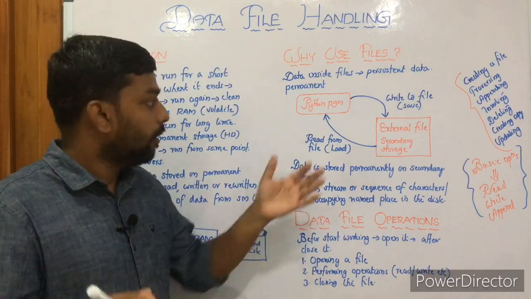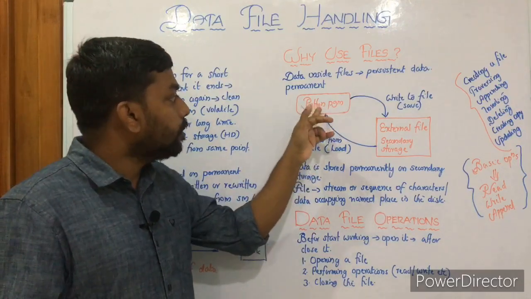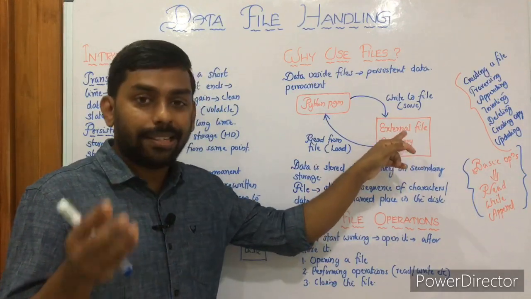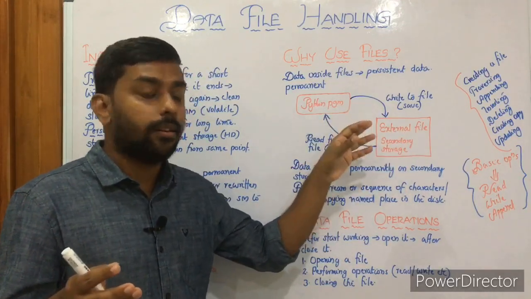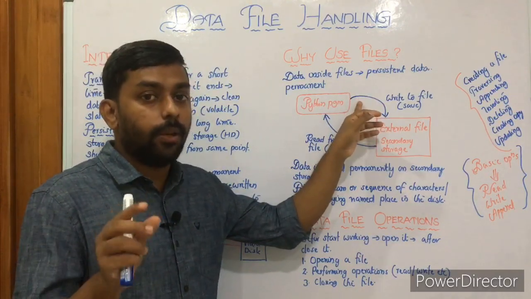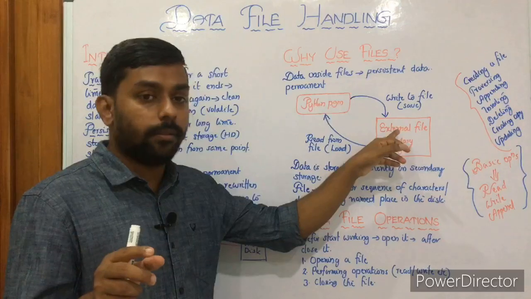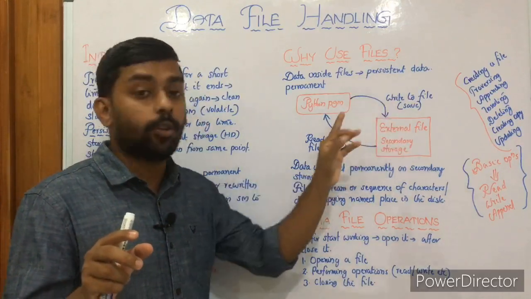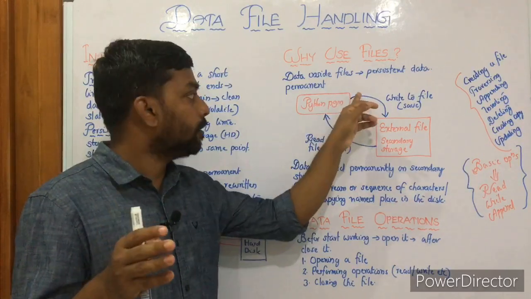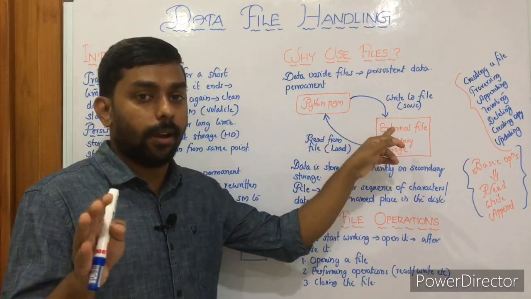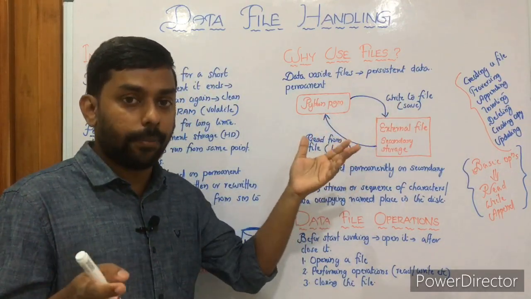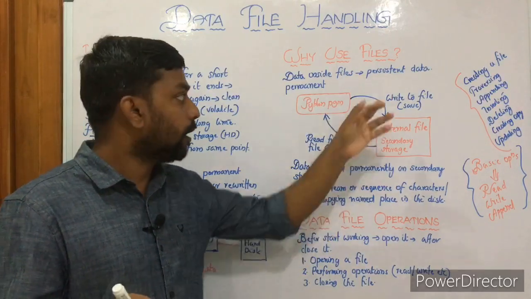It is persistent. Here is another diagram. Here is our Python program. That's our RAM, primary memory, and the external file. That's the secondary memory, or secondary storage, or hard disk. So when you save your file to your secondary memory, it's called a write operation. Write to the file. Suppose you're getting the result and you're saving it in the external file in the hard disk. That's what write to file is. It's a save operation, just like saving a program, you're saving the output. That's what the write operation is.